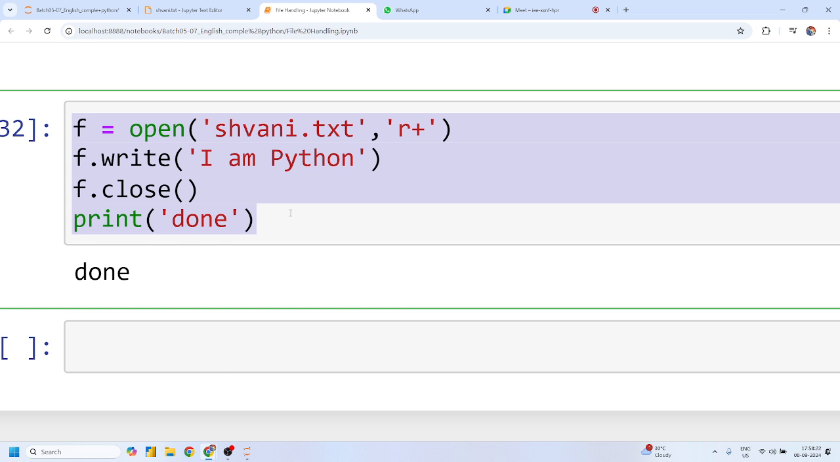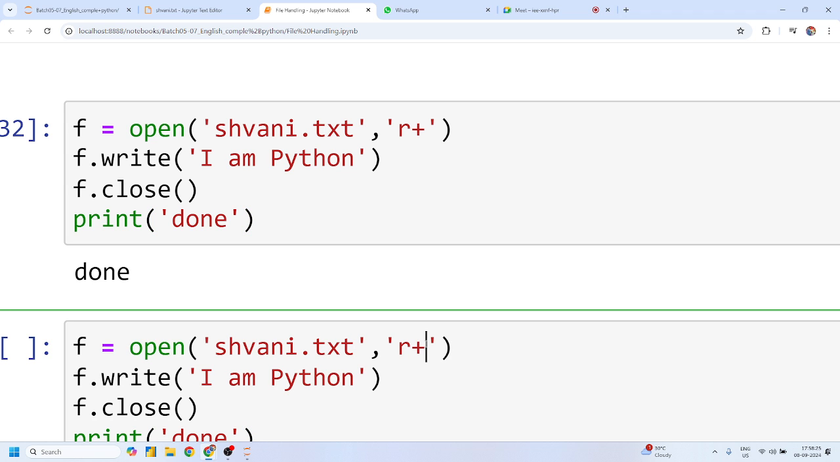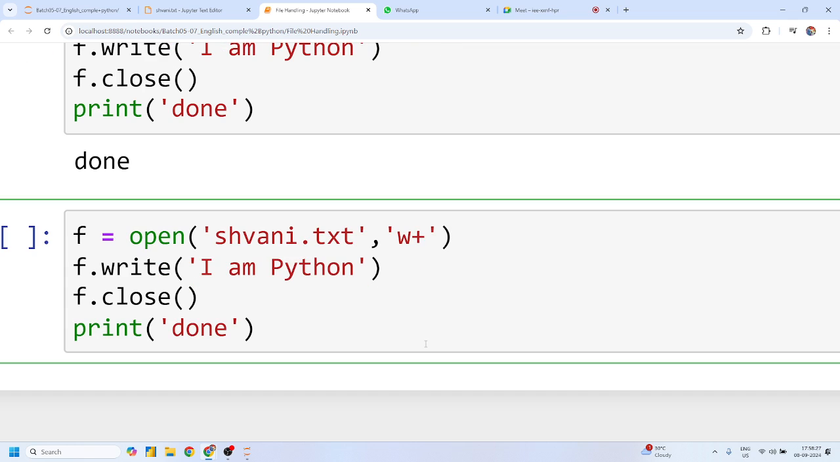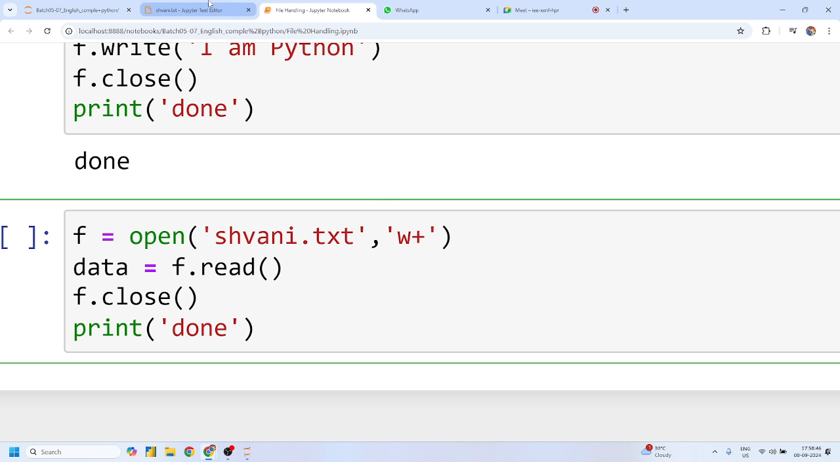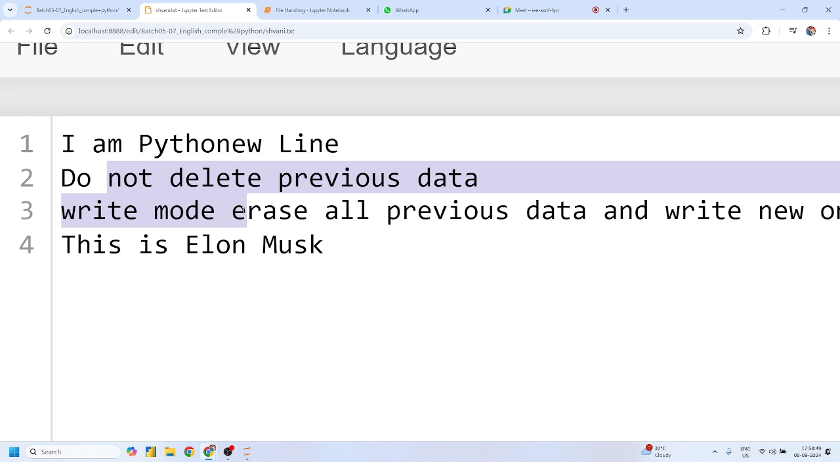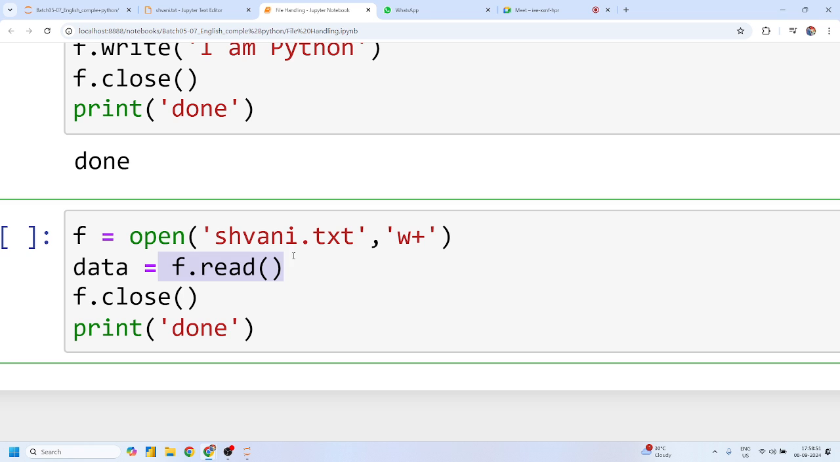Guys, any doubt? No. Now what about this mode, W plus? Candidate, W plus means you can read as well. Shivani, yes or no? Yes, sir. Now the question is, because you are opening this file in W mode, and you know that all data is going to be erased, then what exactly are you reading? Nothing, because the data is erased automatically, right?